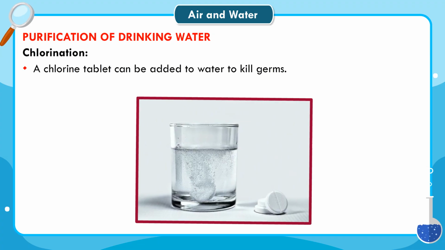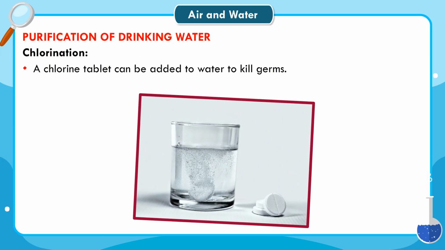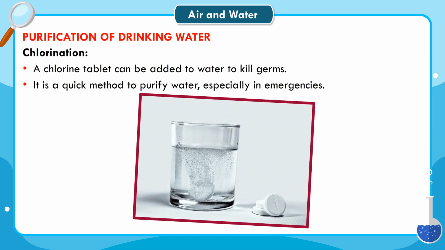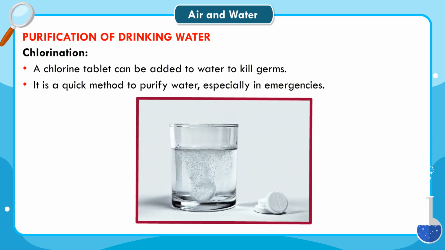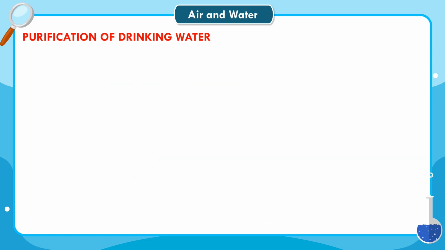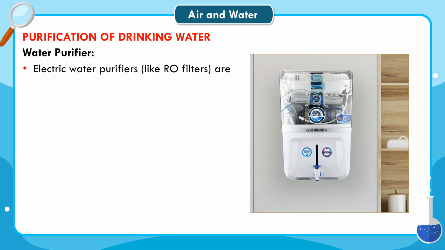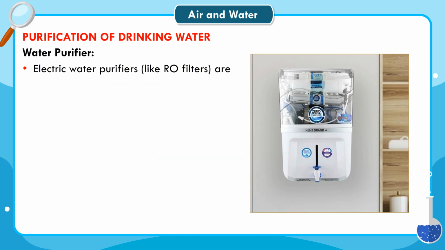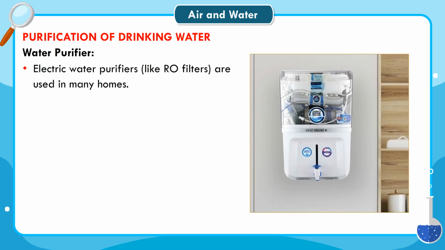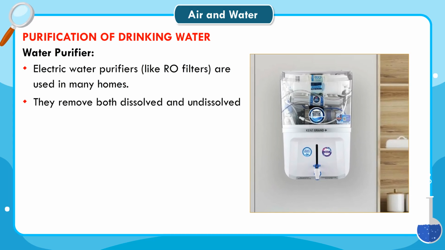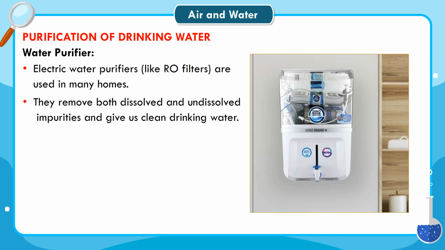Chlorination. A chlorine tablet can be added to water to kill germs. It is a quick method to purify water, especially in emergencies. Water purifier. Electric water purifiers like RO filters are used in many homes. They remove both dissolved and undissolved impurities and give us clean drinking water.